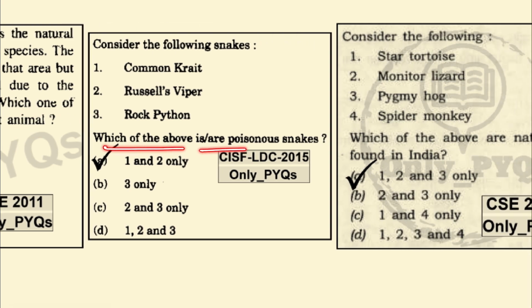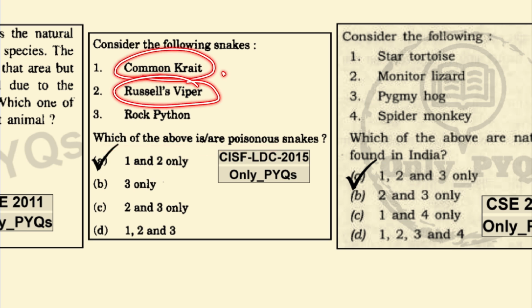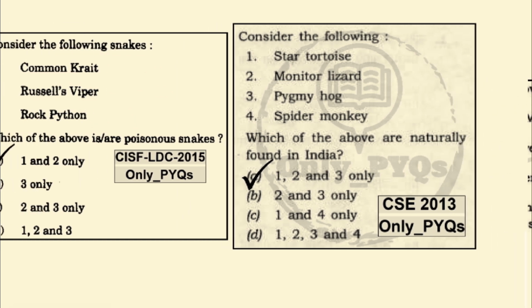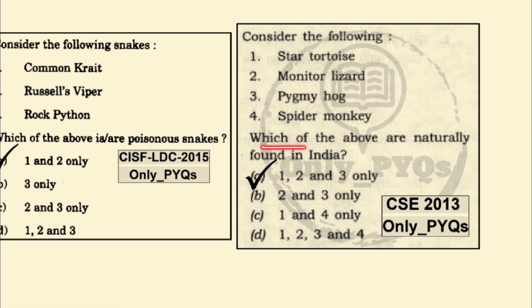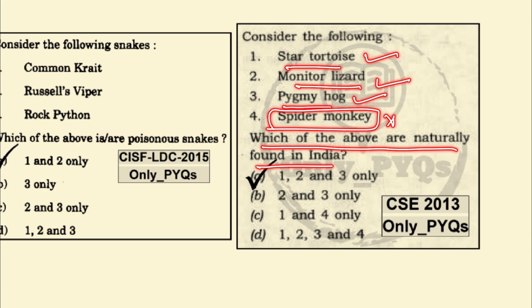Which of the above are poisonous snakes? It is the common krait and Russell's viper which are poisonous. Rock python is a non-venomous snake. Which of the above are naturally found in India? Star tortoise, yes, this is found. Monitor lizard, this is also found in India. Pygmy hawk, this is also found in India. But the spider monkey is not naturally found in India.